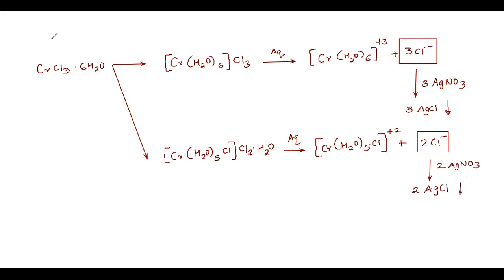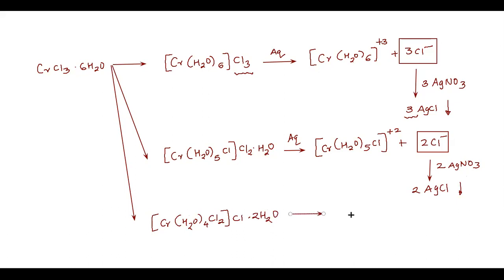Have you all understood this perfectly well? Has everyone understood how to do this? They can ask you directly a question about how many AgCl are produced from this particular complex. So as many chlorines as you see outside, that is the number here. So one more exchange I will just show you. That will be [Cr(H2O)4Cl2]Cl, with 1 Cl outside. I hope if you follow now, you can come to a conclusion. This will produce 1 mole of AgCl.